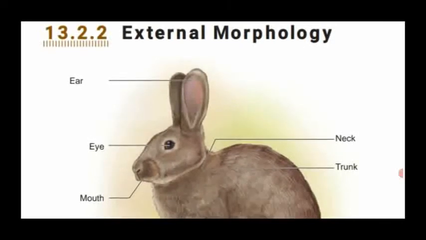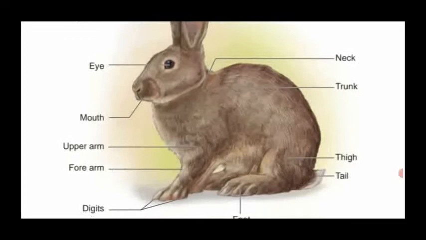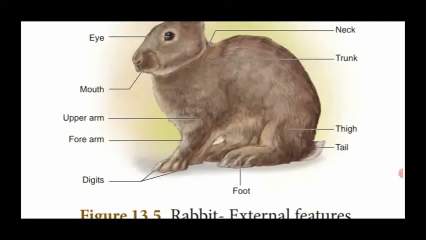The rabbit consists of a pair of ears, a pair of eyes, and the body which is divided into head, neck and trunk. The neck connects the head to the trunk region. The tail is also located at the posterior end.